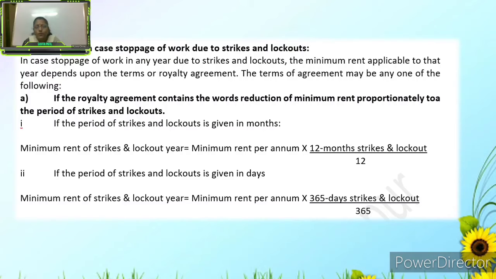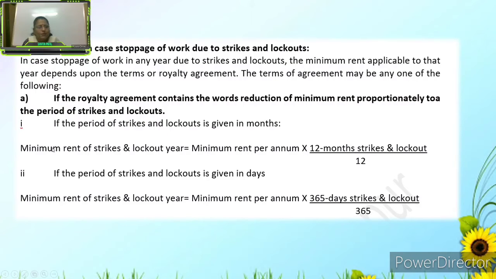The term of agreement may be any one of the following. If the royalty agreement contains the words reduction of minimum rent proportionately to the period of strikes and lockouts, here comes this minimum rent. In case of stoppage of the work due to strikes and lockouts, how should it be calculated? First, if the period of strikes and lockouts is given in months.